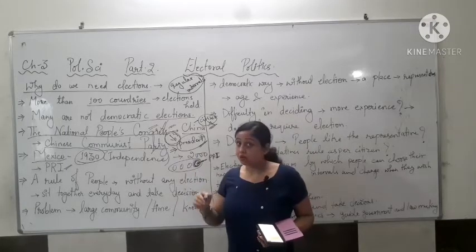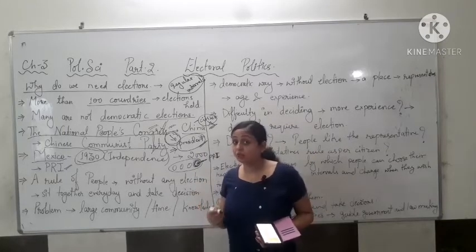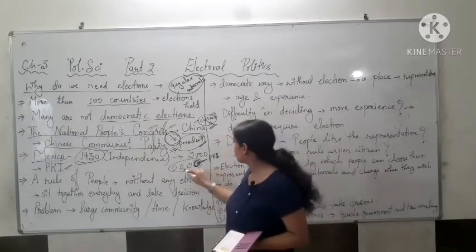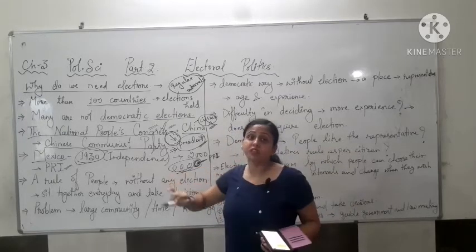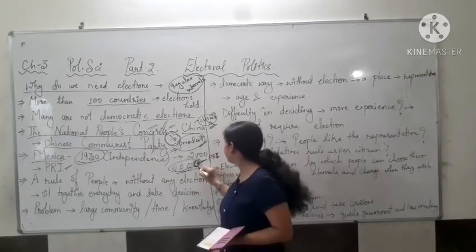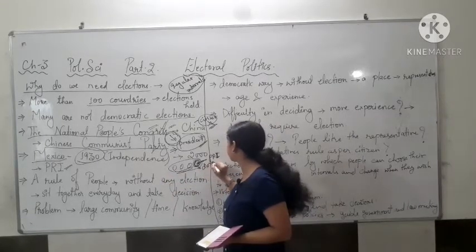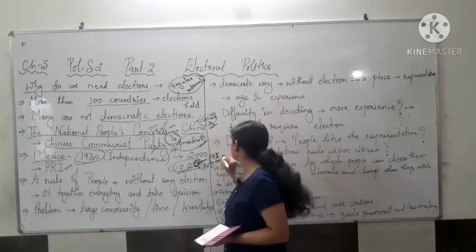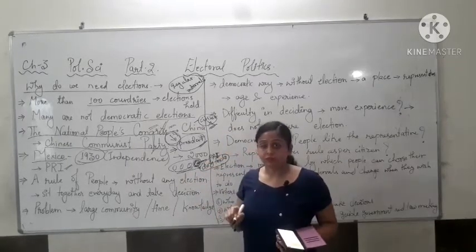Now what they started doing, when they saw there were chances of other people winning, they started playing dirty tricks in the election, booth capturing and all that.